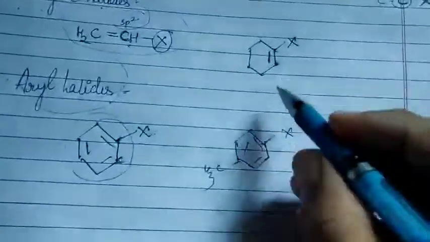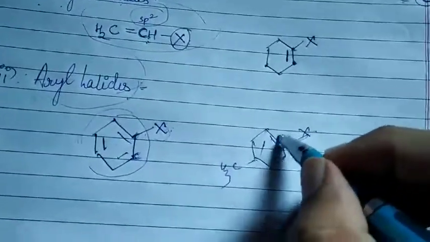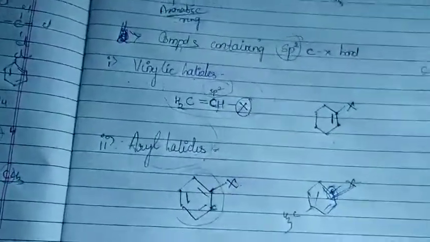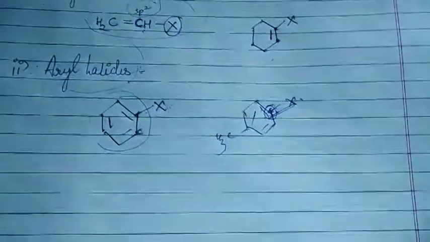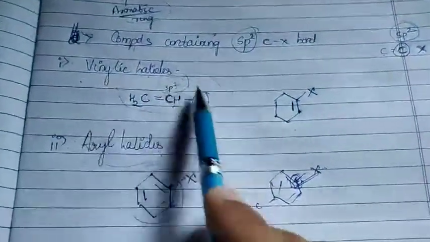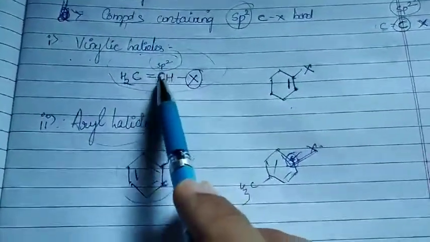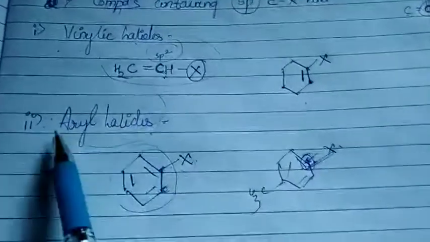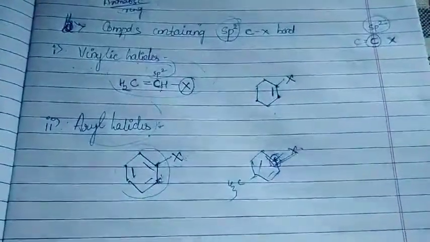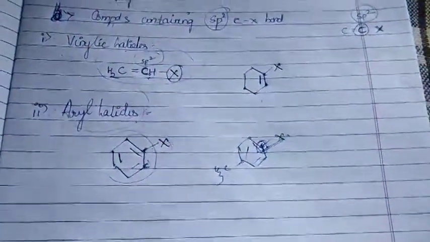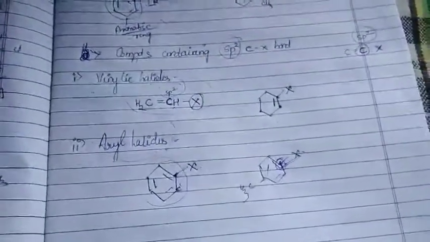But basically what we are seeing is the C-X bond. This is giving our important classification. If the carbon of the C-X bond is sp3 hybridized, we go to the first classification. If the carbon of the C-X bond is sp2 hybridized, we go to the second classification. In the second classification, we saw vinylic halides, in which your halogen atom is directly bonded to the vinyl carbon, that is the carbon atom which is doubly bonded. In aryl halides, we saw the halogen atom is directly bonded to the aromatic ring. Next, we are going to see certain important nomenclature of your haloalkanes and haloarenes.